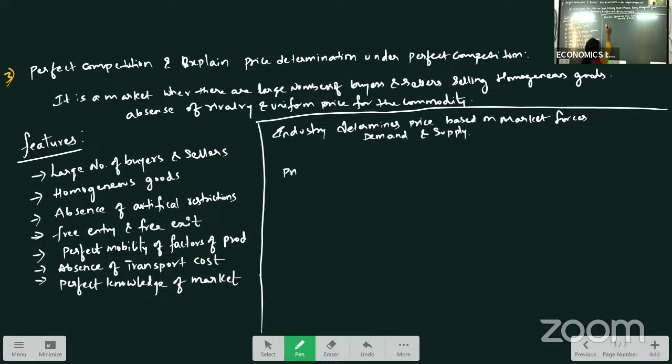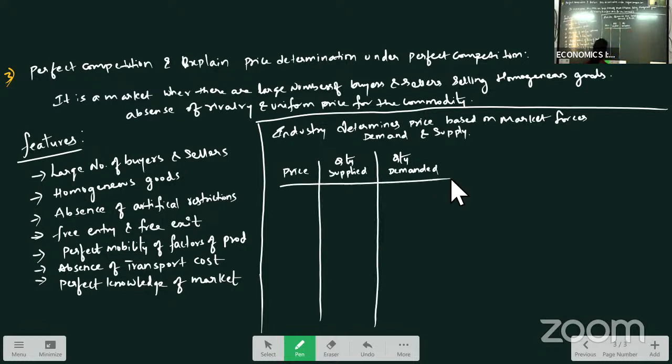Now this is the price. Here we take quantity supplied and quantity demanded. So if you see, now as we have studied law of demand and law of supply, if price is 10 rupees, if price is less, supply will be less.